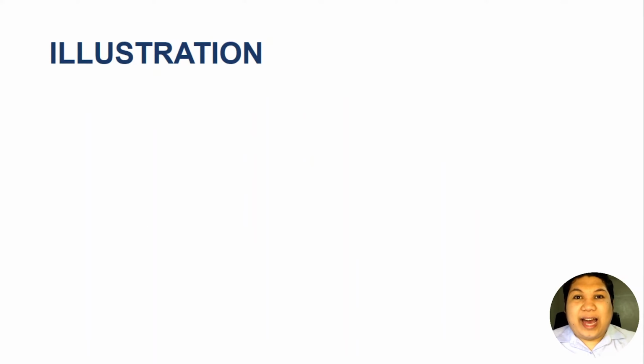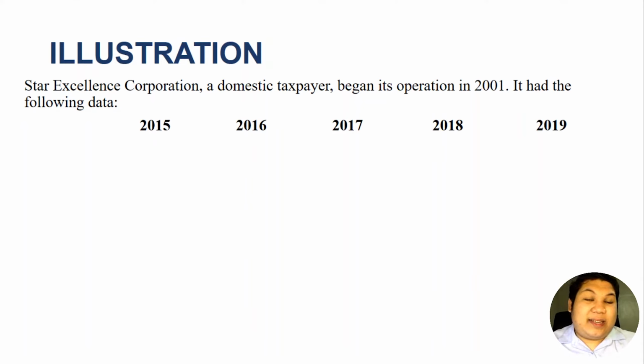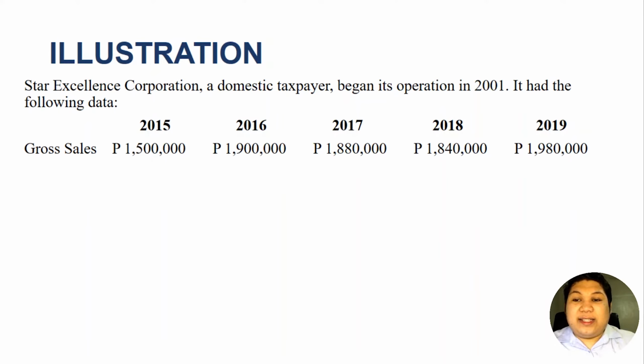Okay? So let's have an illustration. Star Excellence Corporation, a domestic taxpayer, began its operation in 2001. So we have here 2015, 16, 17, 18, and 19. We have gross sales of 1,500,000 for 2015, 1,900,000 for 2016, 1,880,000 for 2017, 1,840,000 for 2018, and 1,980,000 for 2019.